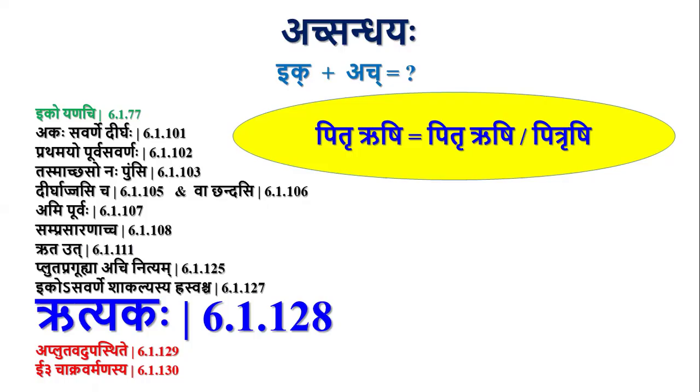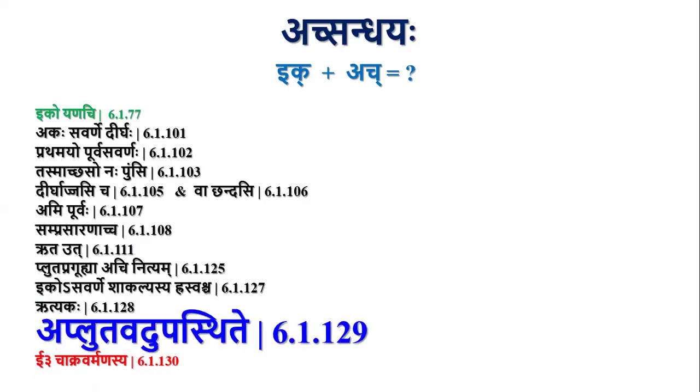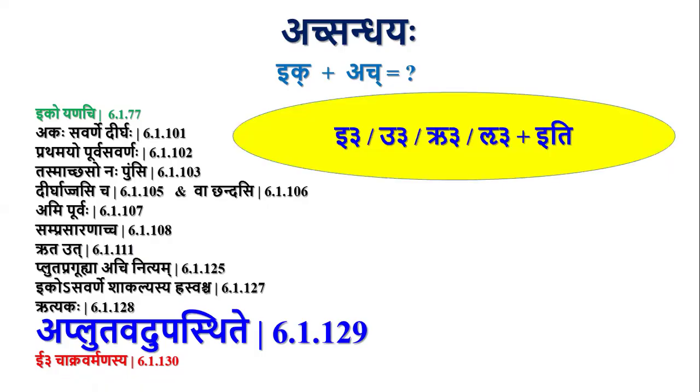Whenever ak letters are followed by Rasvarukara, we have taken that Akara portion in the previous class, and we are discussing the ik portion in this. This is about Rutyakaha. Next, Aplutavad Upastite. Whenever a Pluta letter is followed by iti in Laukika Samskrita, that Pluta letter will behave as if it is apluta.